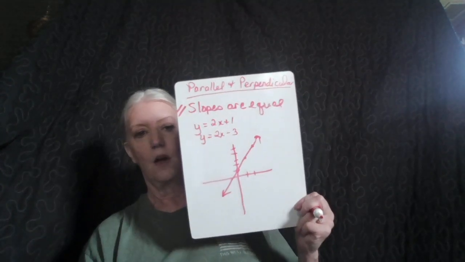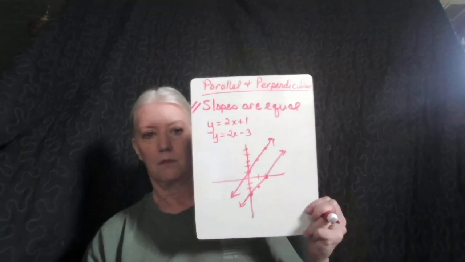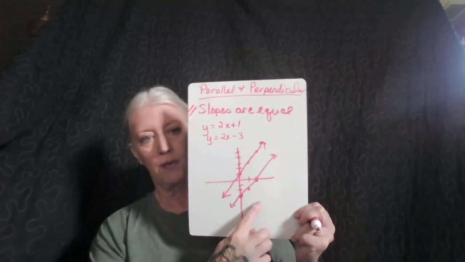Jot my line. Okay, now I'm going to do this one, but I'm going to start at -3. That's my y-intercept. I'm going to go up 2 over 1, up 2 over 1. And since I'm traveling at the exact same speed, I didn't draw very straight, but you know what I mean.